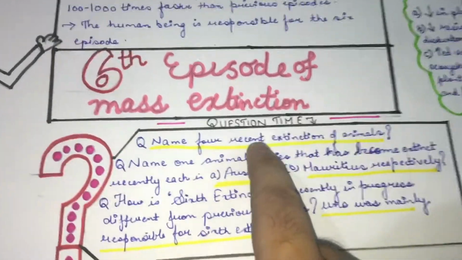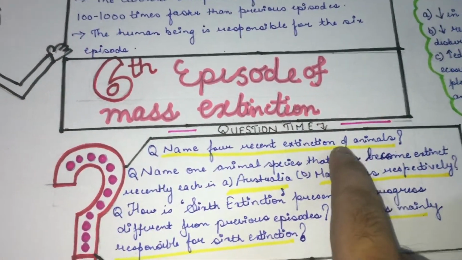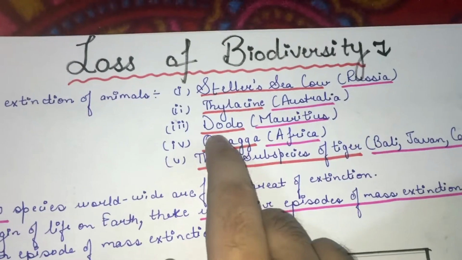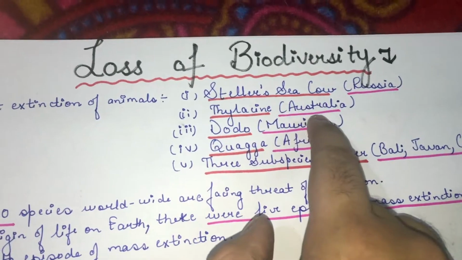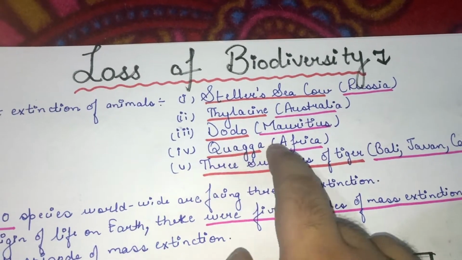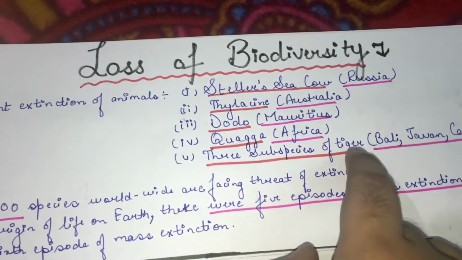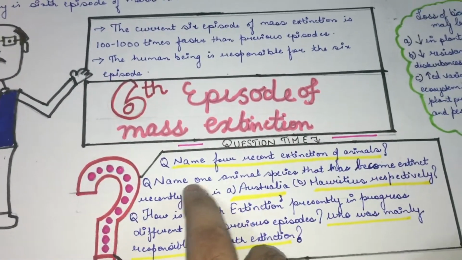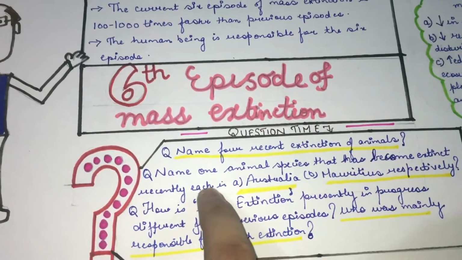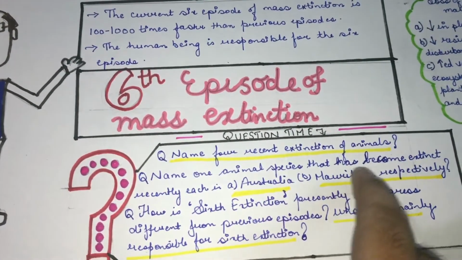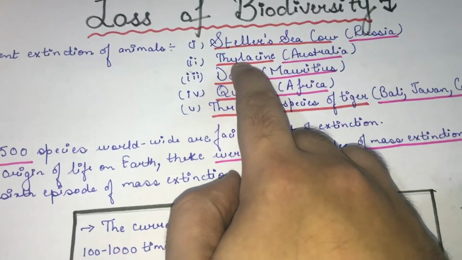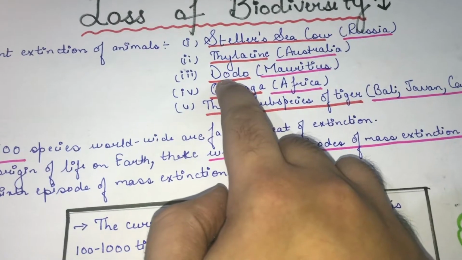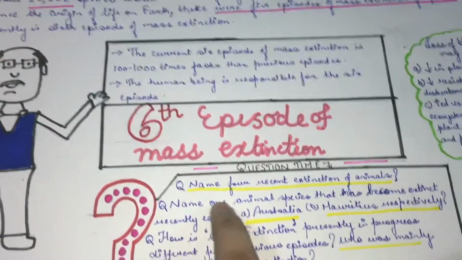Now, according to these, the question time comes. Name the 4 recent extinctions of animals. Steller's sea cow from Russia, Thylacine from Australia, dodo from Mauritius, quagga from Africa, and 3 subspecies of tiger. Second question: name one animal species that has become extinct recently in Australia and Mauritius. From Australia, Thylacine has become extinct, and from Mauritius, dodo has become extinct. I hope you have understood the answers of these 2 questions.